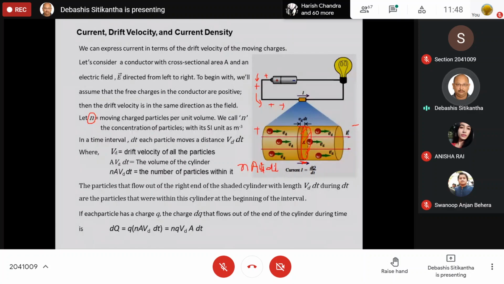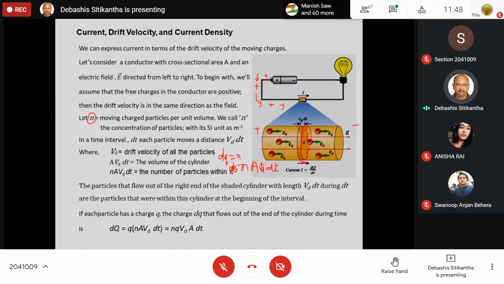Now, if each of these particles is carrying a charge, then I will multiply this with q, that is the charge of each particle, so that I will get the total charge that has crossed this surface.